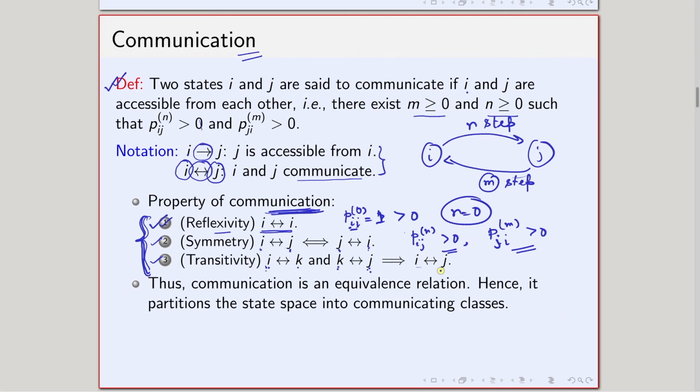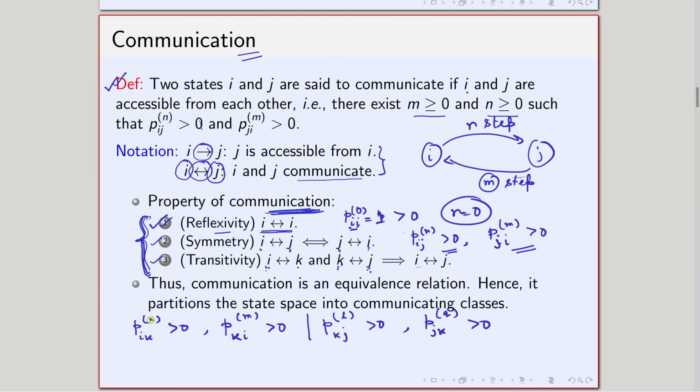So the proof of the transitivity goes like that. First, what is it saying? It is i is communicating with j. So that means there exists some n such that this quantity is strictly greater than 0, and there exists some m such that this quantity is strictly greater than 0. Then k is communicating to j. So that means there exists some, maybe I call l, such that this is strictly greater than 0, and there exists some maybe q such that this quantity is greater than 0.